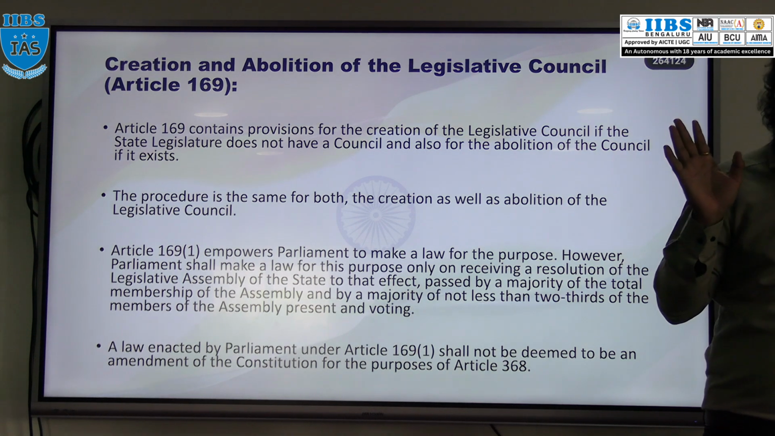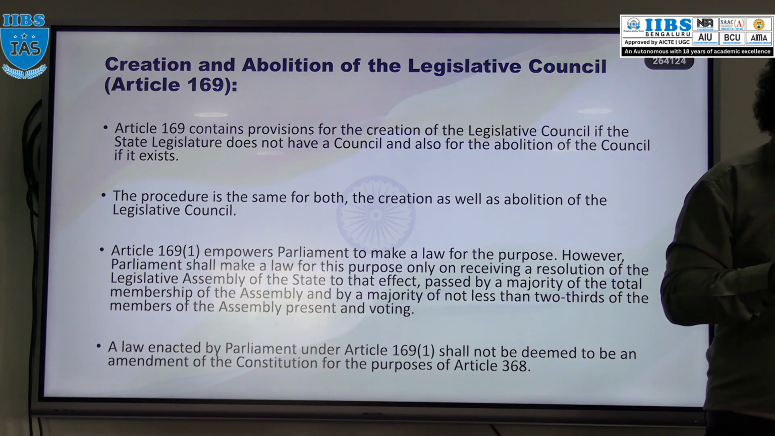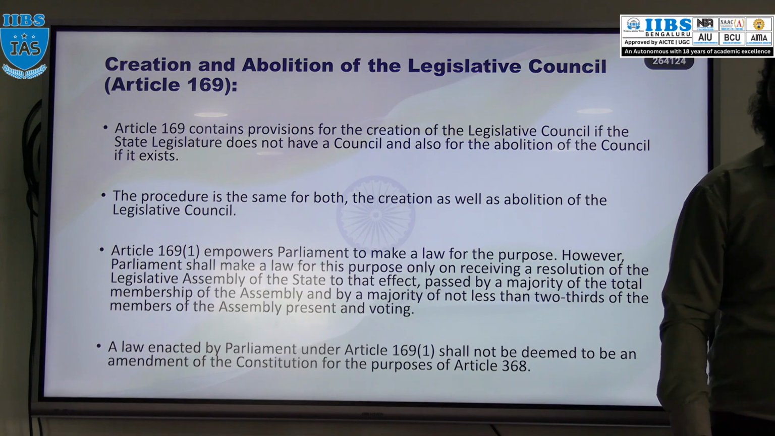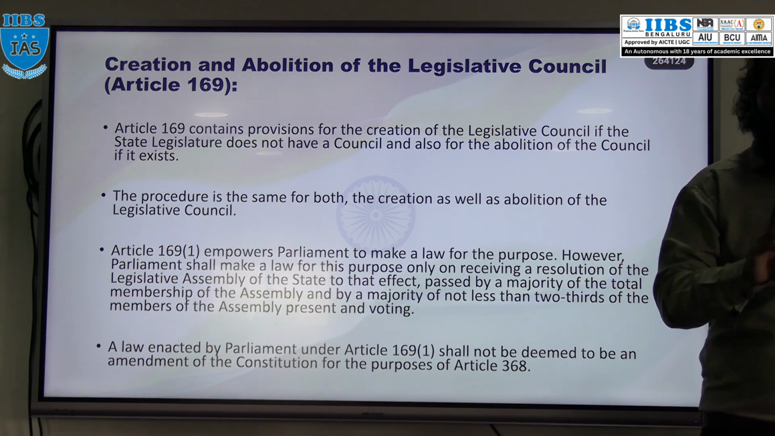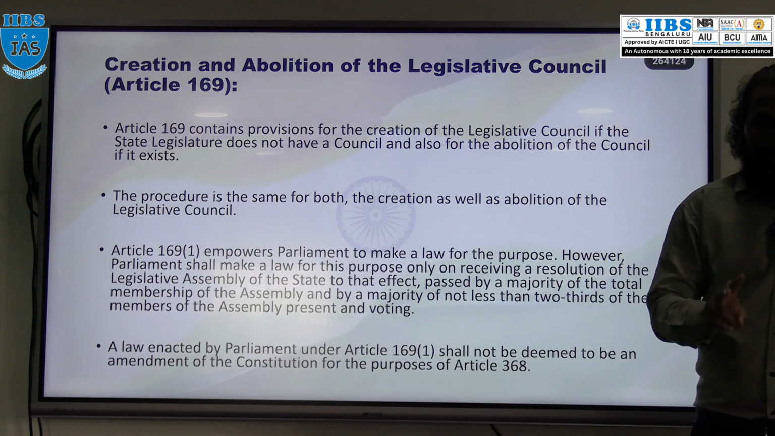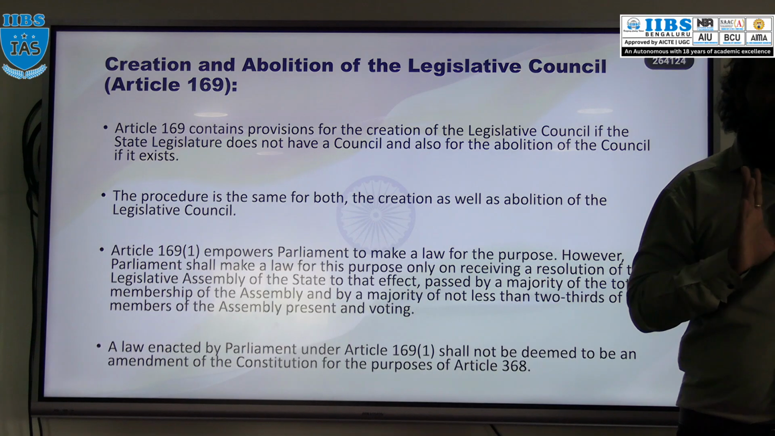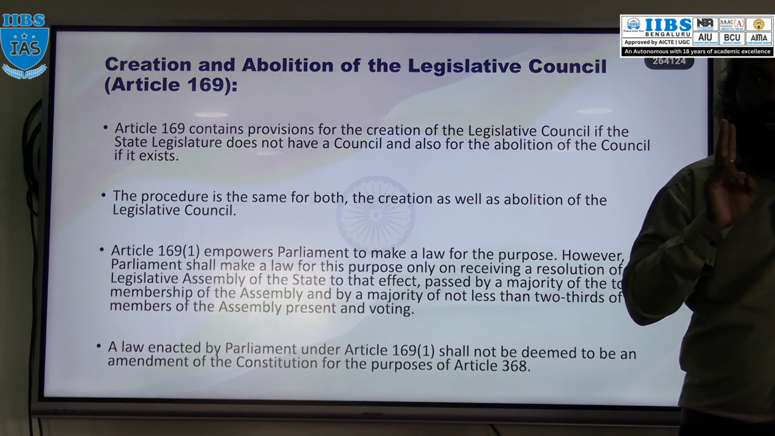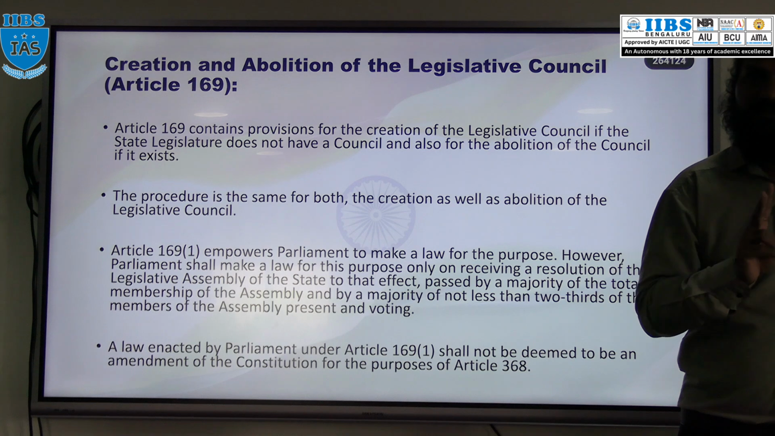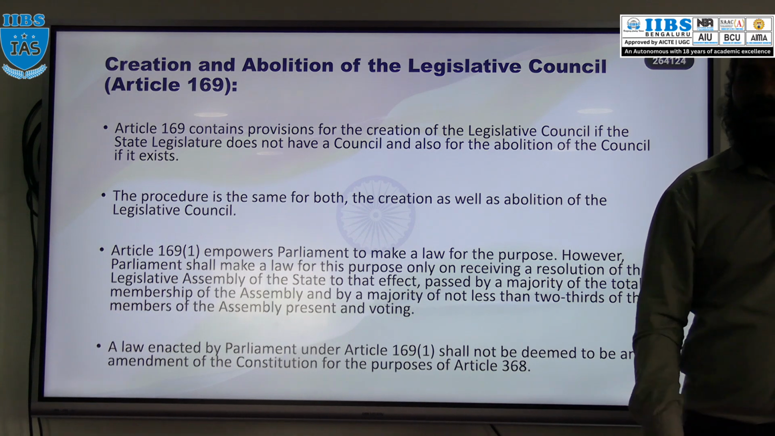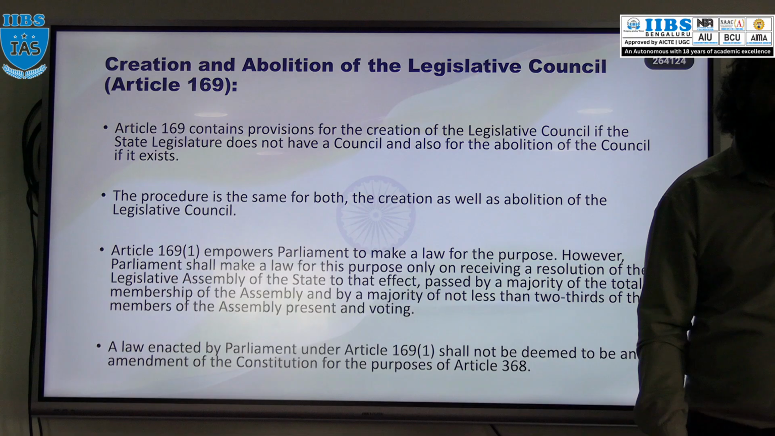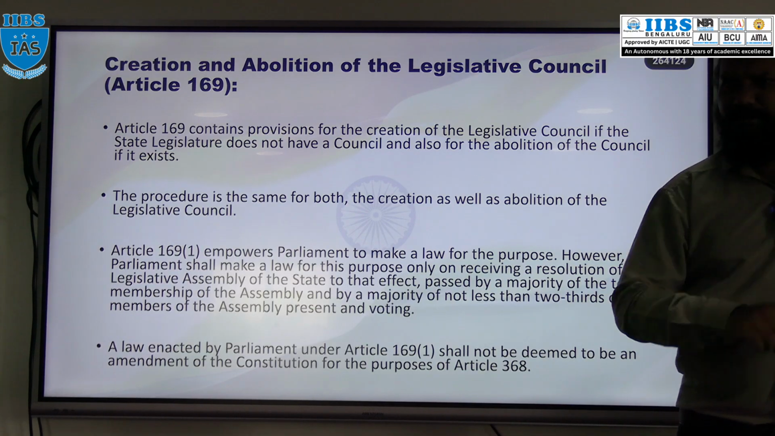It is clearly mentioned that the bill for the purpose of abolition or creation of the state legislative council is not a part of Article 368. So 2 points you need to remember. What are those 2 points? Parliament has the authority to create or abolish the state legislative council, and that creation or abolition is not a part of Article 368.